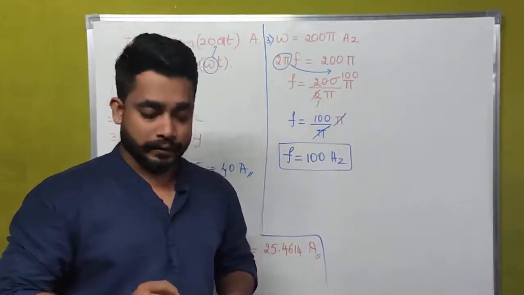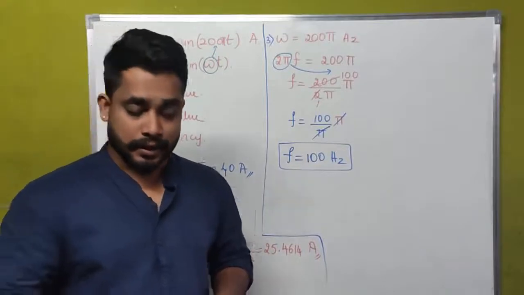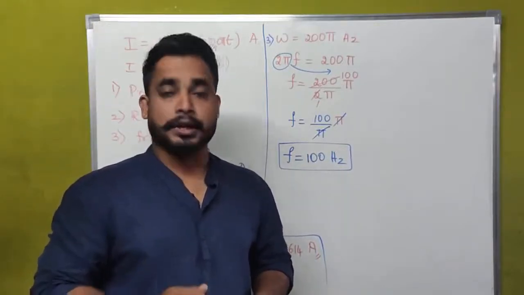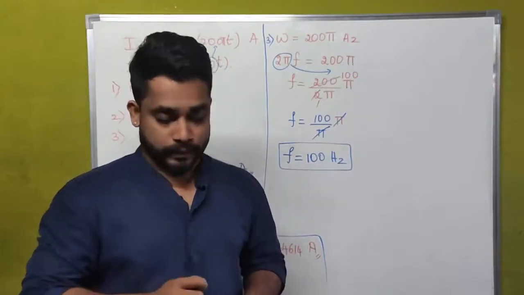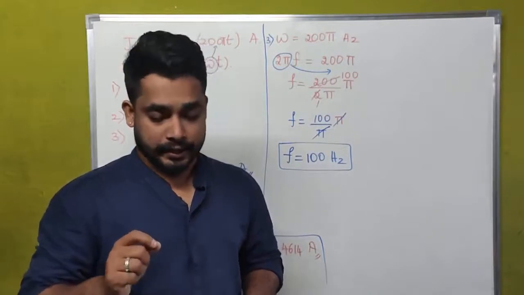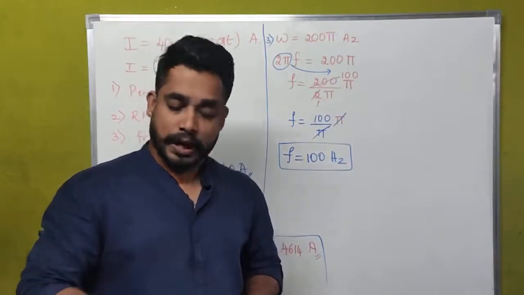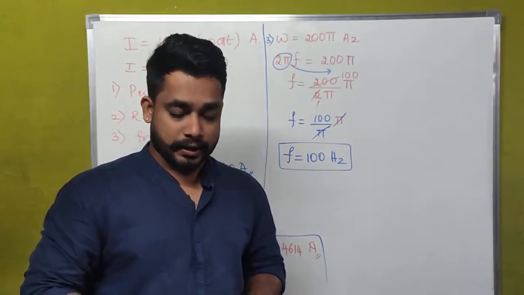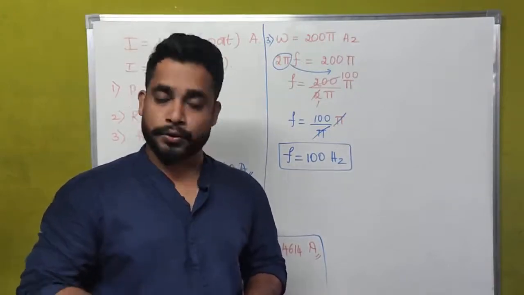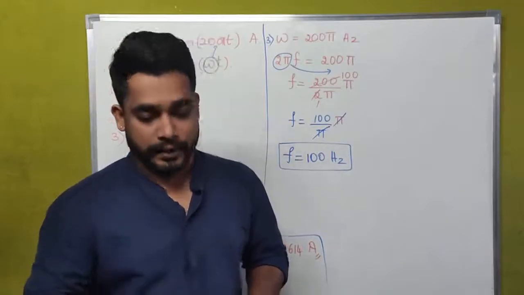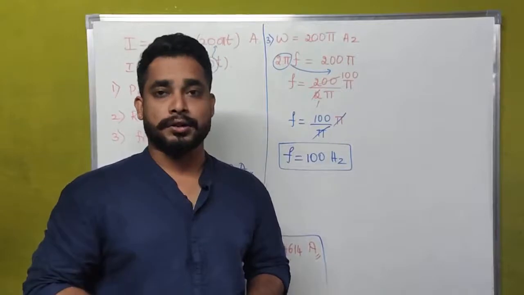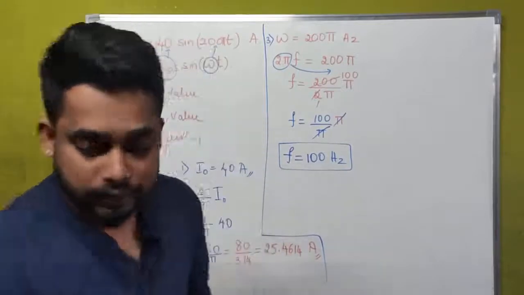A coil of negligible resistance is connected to an oscillator giving an output voltage of 200 sine 50 t. If the RMS value of current through the circuit is 0.9 ampere, what we have to calculate is the frequency of the current and the self-inductance of the coil. This we have to calculate in this question.